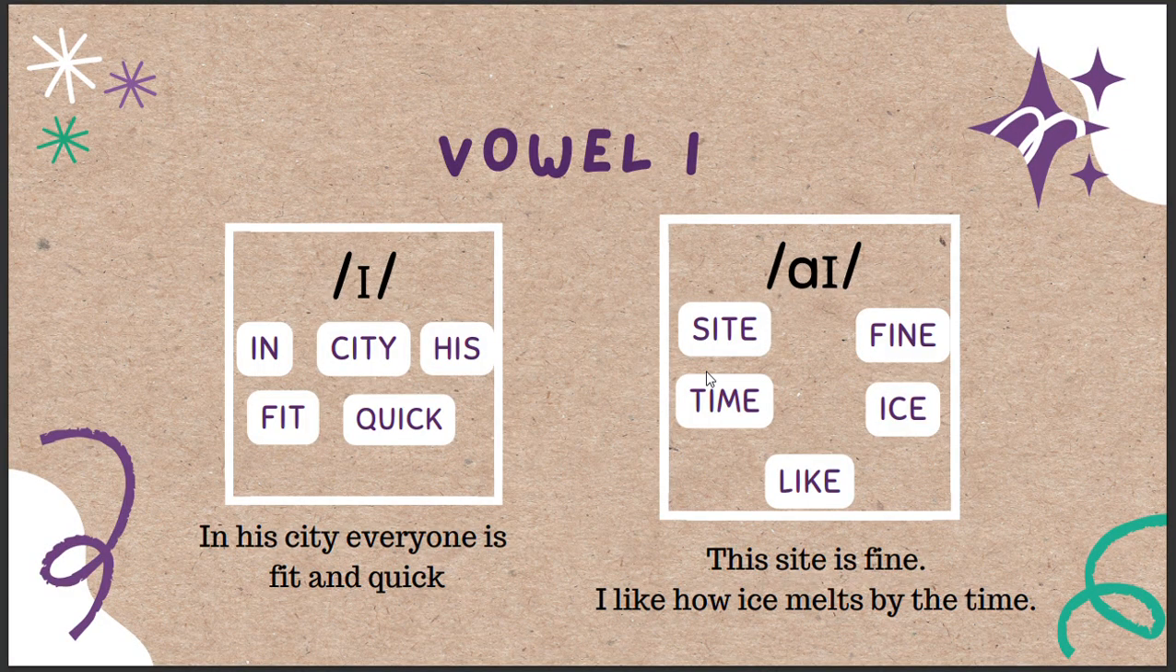In vowel I, it has two variations. It's E and I. In E, we have in, city, his, fit, quick. In his city, everyone is fit and quick. In I, we have sight, fine, time, eyes, and like. Examples, this sight is fine, and I like how ice melts by the time.